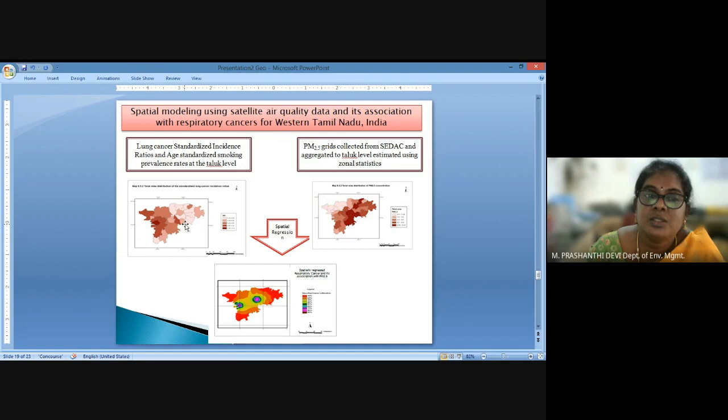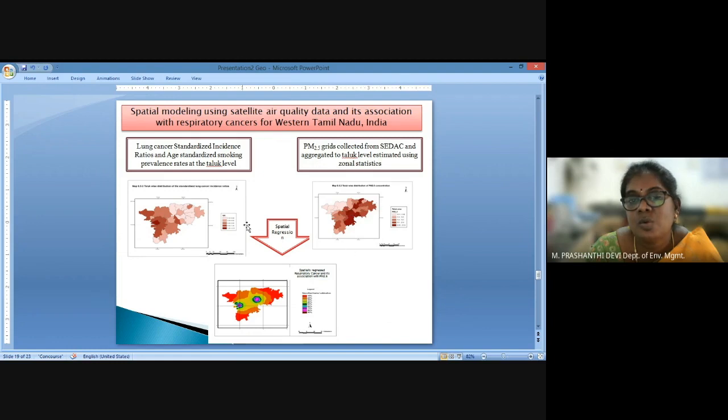Integrating this with the air quality data obtained from SIDAC, the particulate matter distribution data, we observed that a different region has more prominent exposure levels for lung cancer cases.